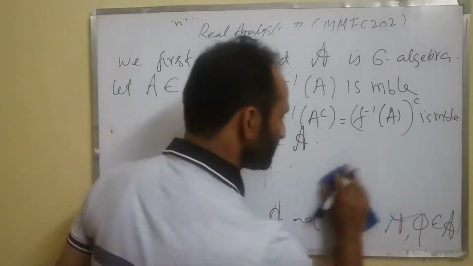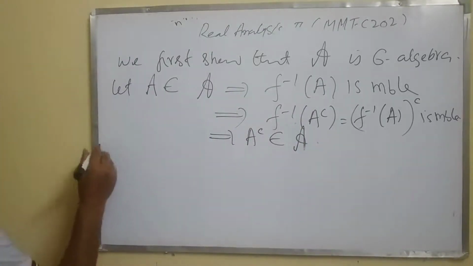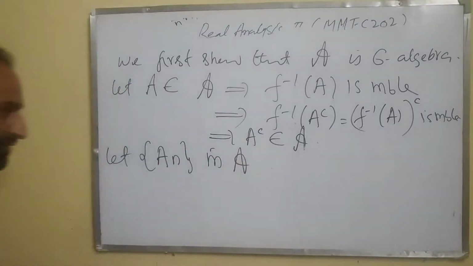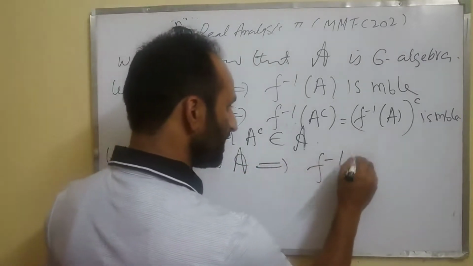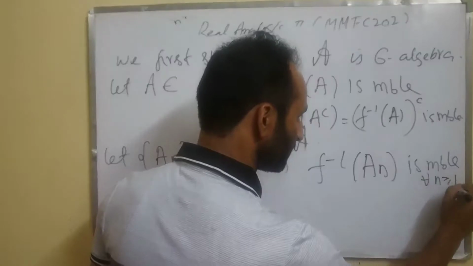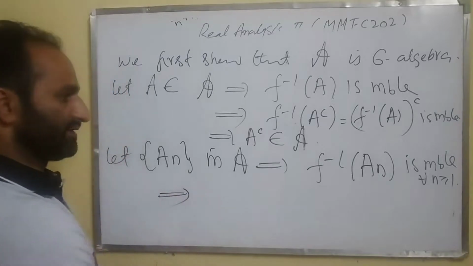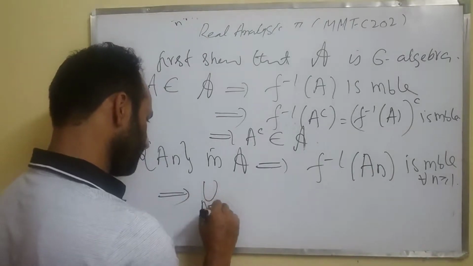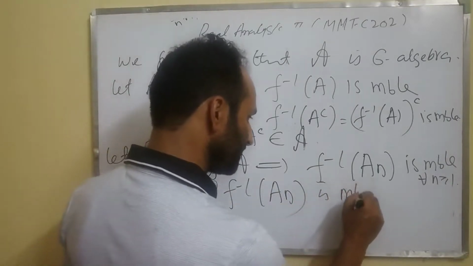And next we see that it's closed under countable union. So let's take any sequence A n in cursive A. We show that its union is in cursive A. It implies that f inverse of A n is measurable for all n greater or equal to 1, because each A n belongs to cursive A. Now since they are all measurable, their union, n runs from 1 to infinity, of f inverse of A n is also measurable.